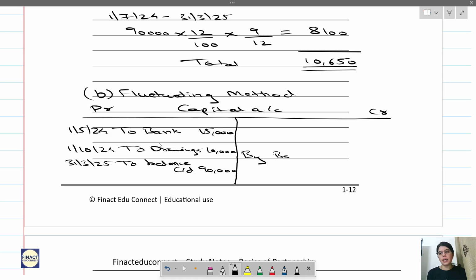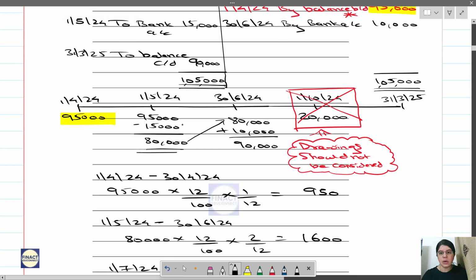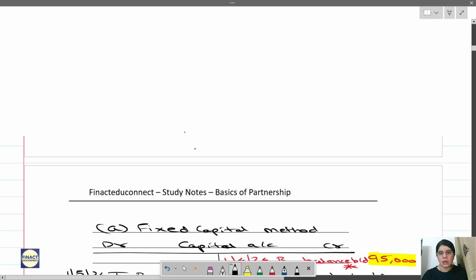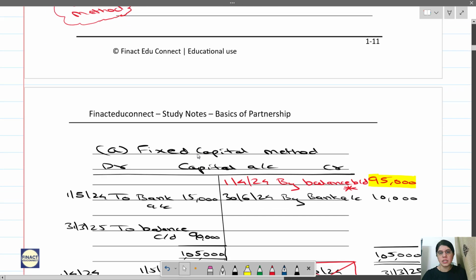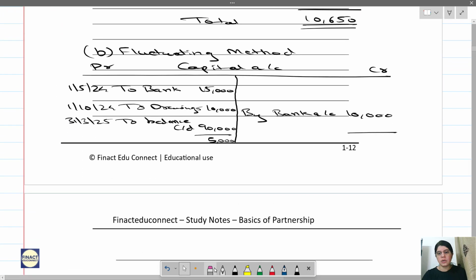So on the credit side, by bank account 10,000. So now just take a total and find out the opening balance. So drawings is 20,000, is it, or 10,000? Sorry, drawings is 20,000. Let me just write it 20. I wrote it as 10.